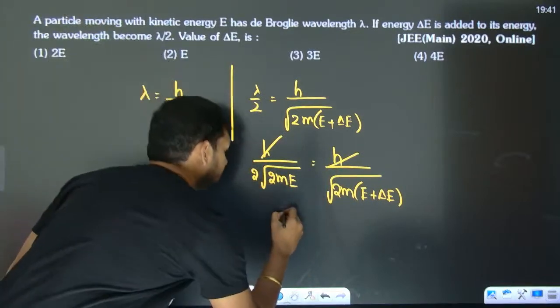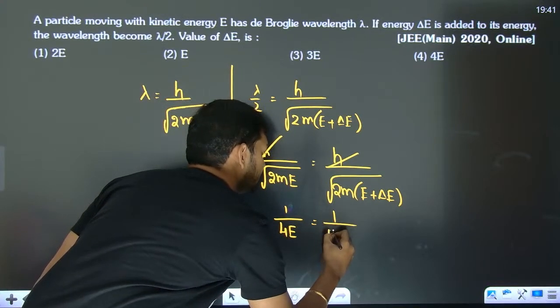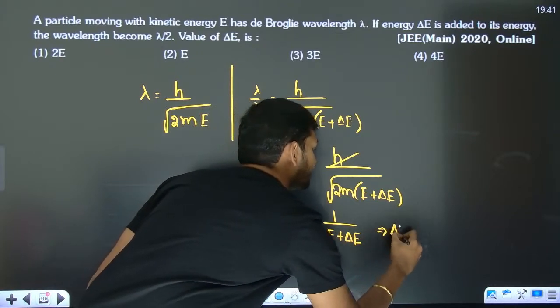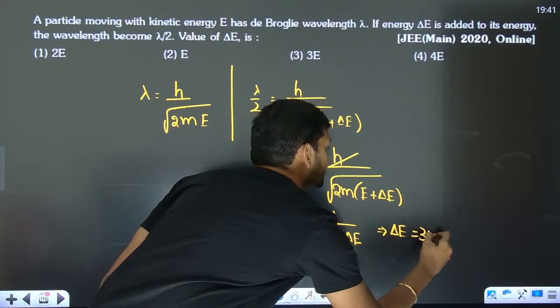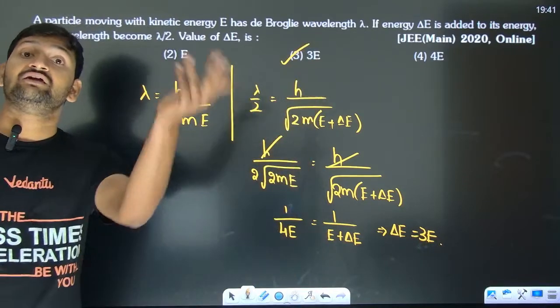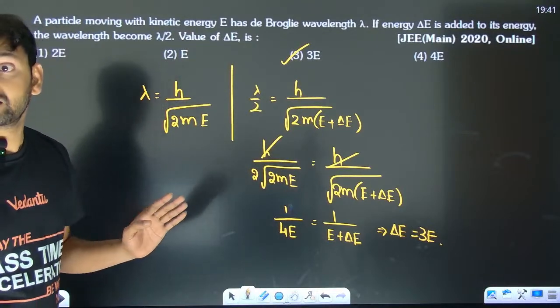Let's do the squaring. Then you will have 1 by 4E equal to 1 by E plus delta E. From here it is very evident that delta E should be equal to 3 times E. So if you increase the energy by 3E, then the De Broglie wavelength will become half. Okay.